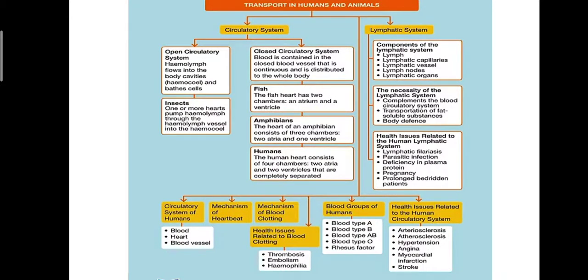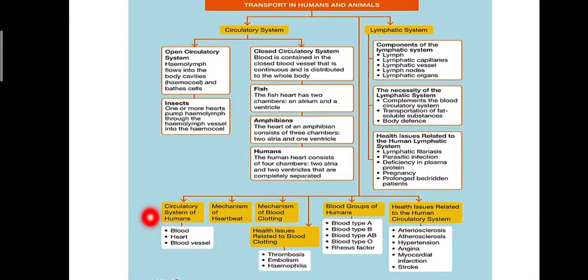So, that is what we have learned in Chapter 10, transport in humans and animals. We have learned several circulatory systems. We have open and closed, for insects, fish, amphibians, and also humans, of course. And also the lymphatic system.